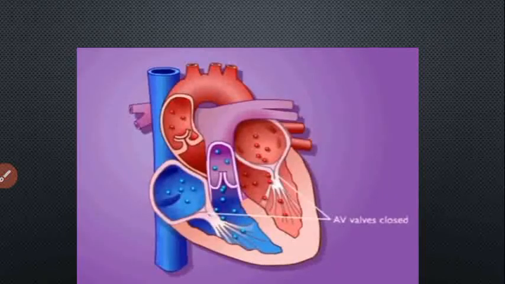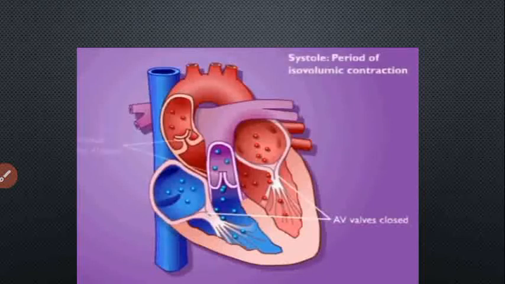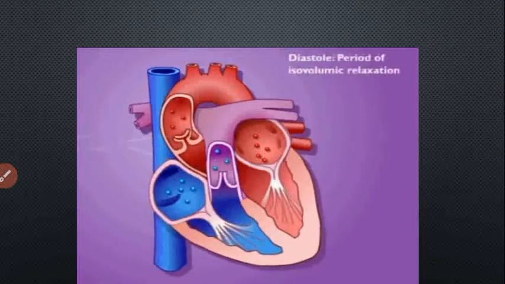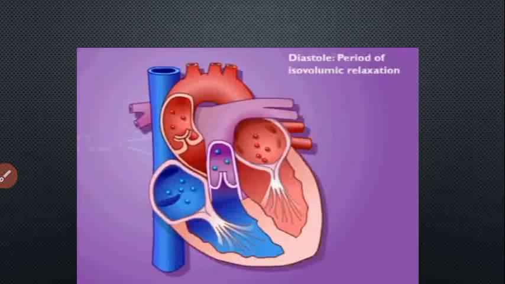Contraction causes the AV valve to close, which signals the beginning of ventricular systole. The semilunar valve is also closed, so the volume of the ventricle remains constant. It is called the period of isovolumic contraction. Then ventricular systole causes the opening of the semilunar valve and blood goes into the pulmonary artery and aorta respectively. Then the semilunar valve is closed to prevent backflow and the AV valve is also closed, so it is called the period of isovolumic relaxation.